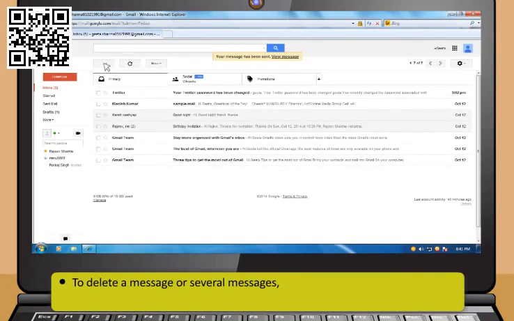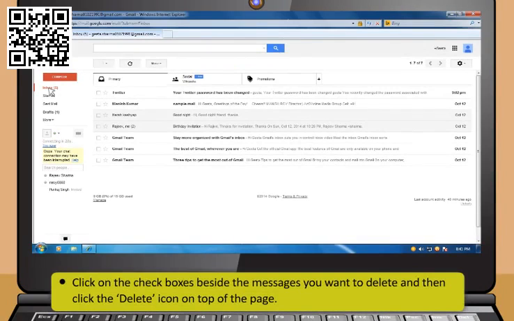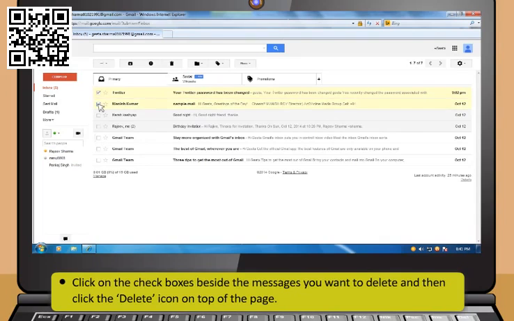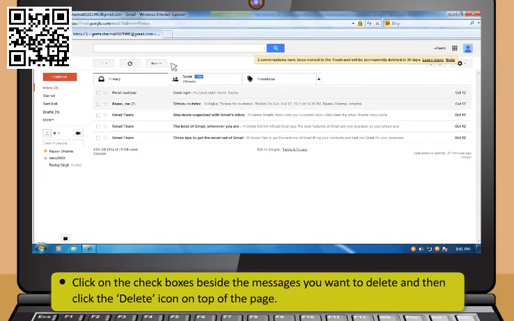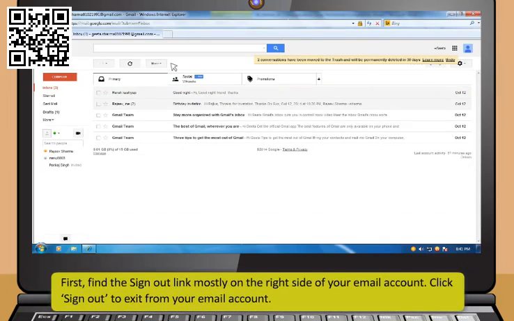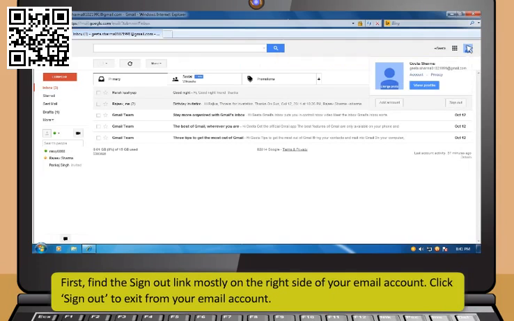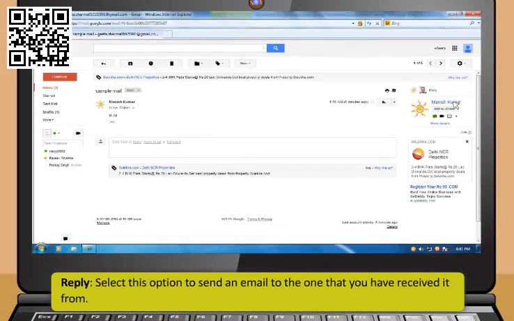To delete a message or several messages, first click Inbox. Then click on the check boxes beside the messages you want to delete and then click the Delete icon on top of the page. First, find the Sign Out link, mostly on the right side of your email account. Click Sign Out to exit from your email account.